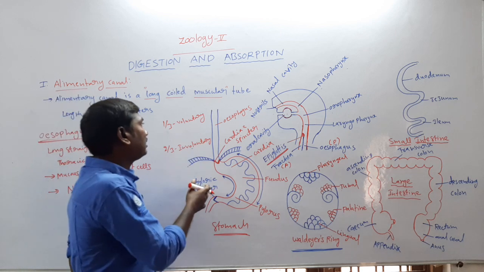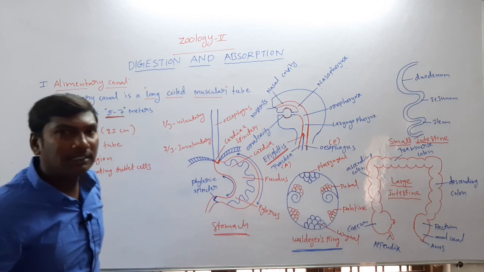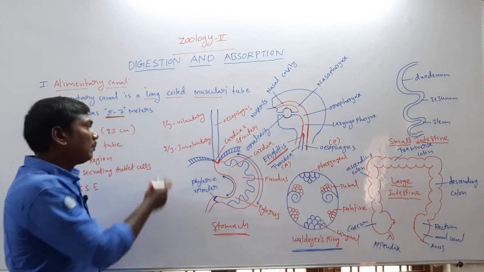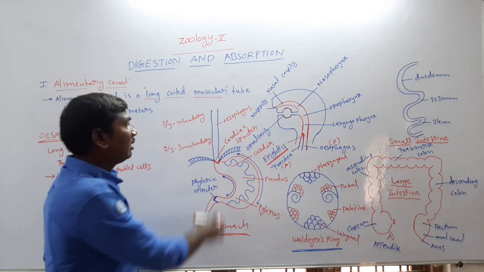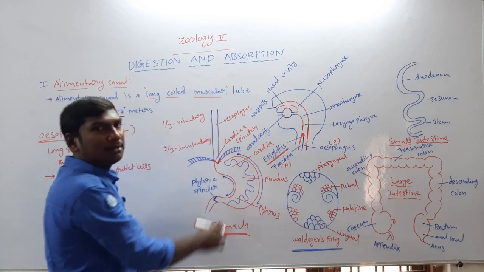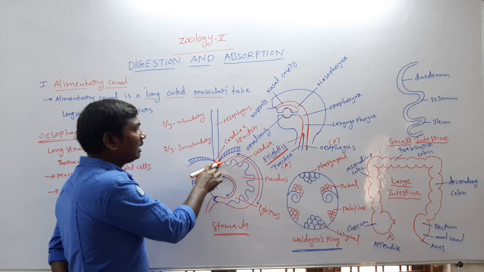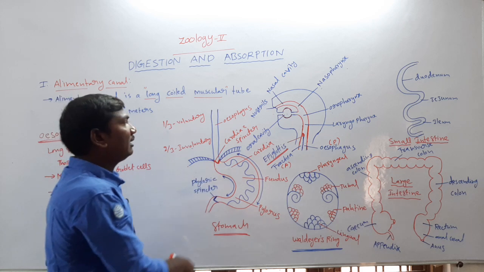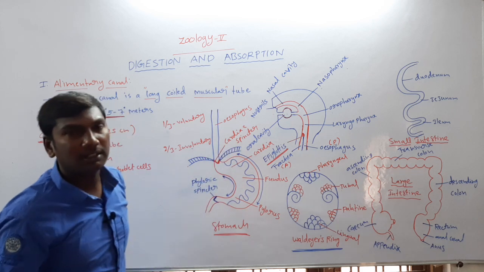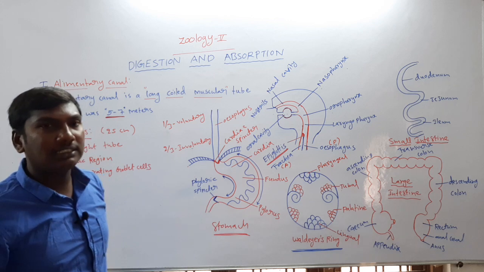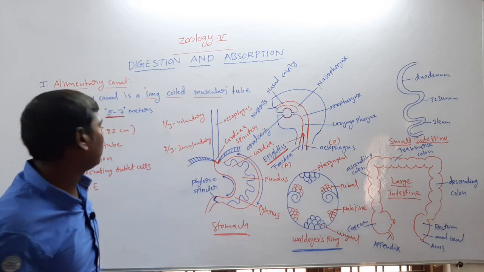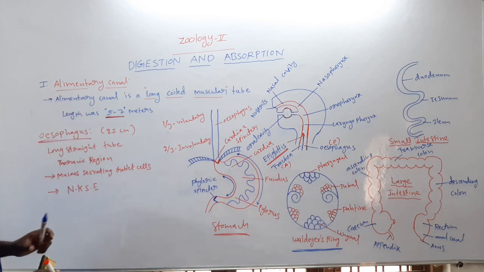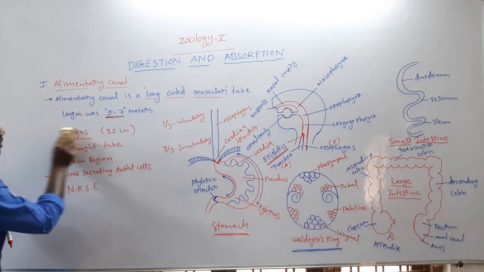Next, the anterior one-third of the esophagus is voluntary in function. The posterior two-thirds is involuntary in function. Next, the esophagus opens into the stomach. In this region, there is a sphincter called the cardiac sphincter. The cardiac sphincter's function is the prevention of backward flow of food materials. So this is the esophagus.